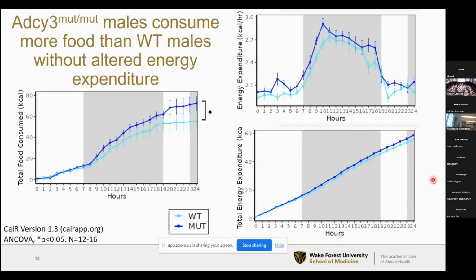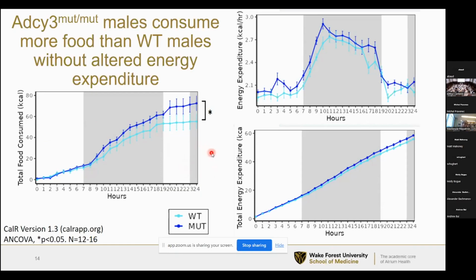The next two slides are looking at our data from the TSE Phenomaster chambers. So this is showing a snapshot of 24 hours from when they're in the chambers. And the shading on the graphs, so the white shading represents their light cycle when the lights are on, and the gray shading represents the dark cycle. Ignore this little bar of gray at the end here. That is unfortunately a bug in the analysis program that we were using that has not been fixed yet. This should be white all the way down to the end.